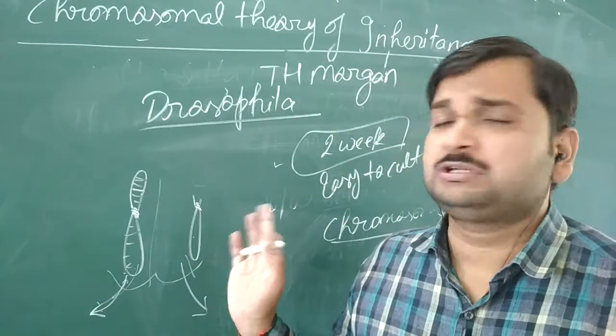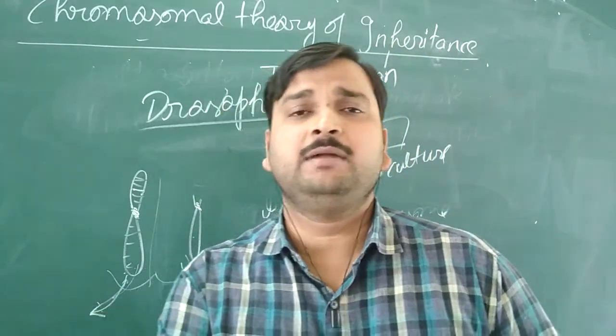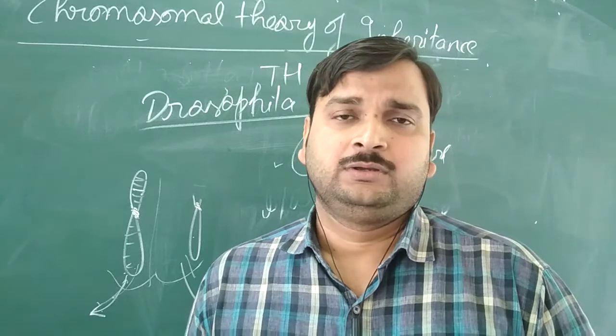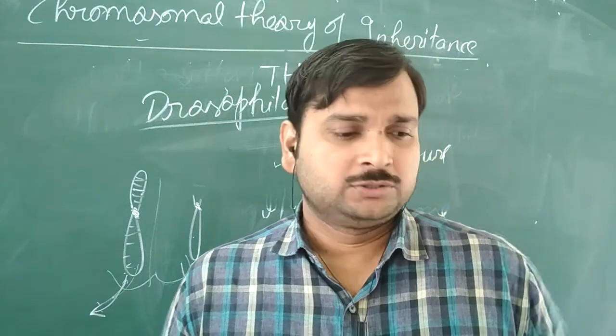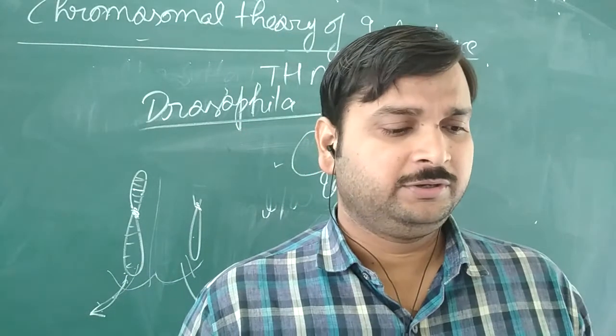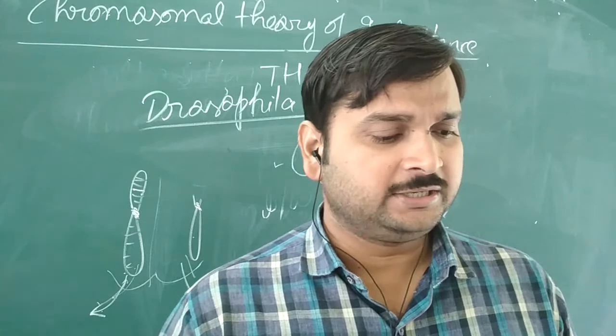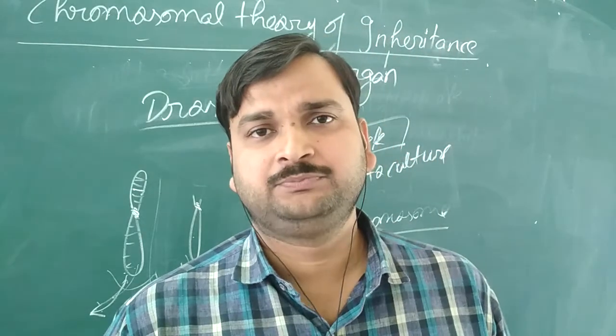So these are the four reasons why Drosophila is considered as the experimental material in genetics. Okay. So this completes the chromosomal theory of inheritance. Now from the next lecture we will start linkage and recombination. Thank you.